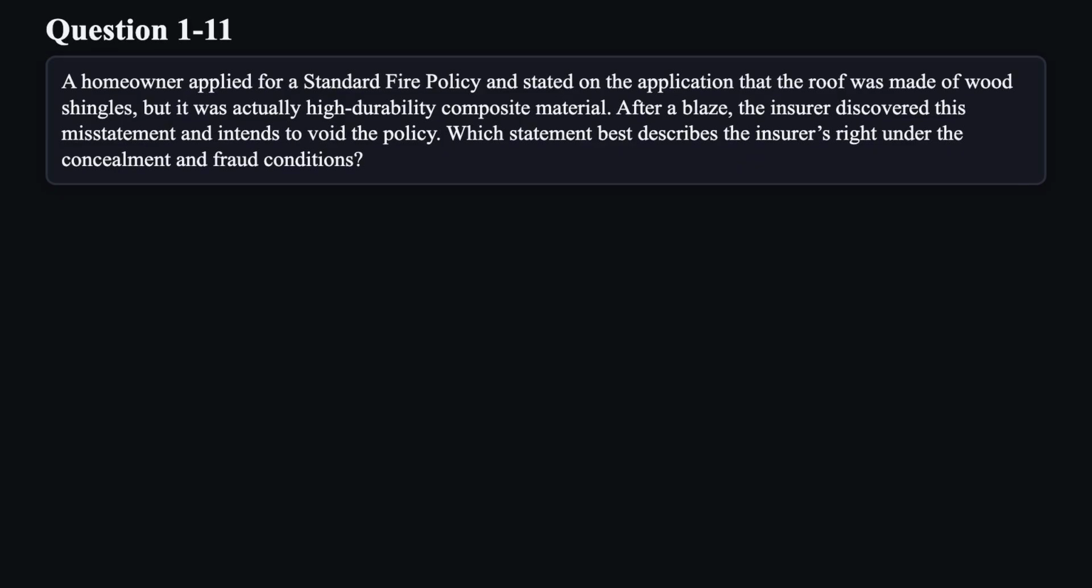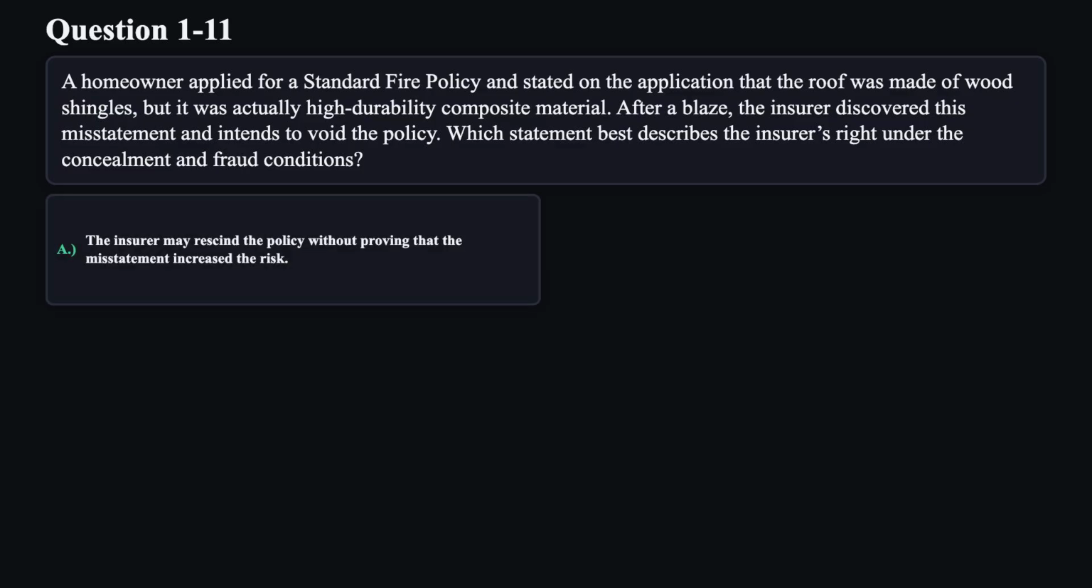Question 11. A homeowner applied for a standard fire policy and stated on the application that the roof was made of wood shingles, but it was actually high durability composite material. After a blaze, the insurer discovered this misstatement and intends to void the policy. Which statement best describes the insurer's right under the concealment and fraud conditions?